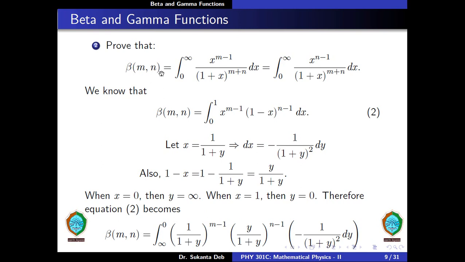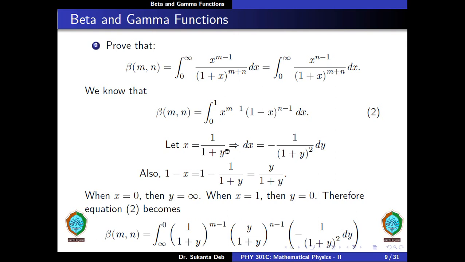Let us prove that beta of m comma n is equal to integration from 0 to infinity x to the power m minus 1 divided by 1 plus x to the power m plus n dx is equal to integration from 0 to infinity x to the power n minus 1 divided by 1 plus x to the power m plus n dx. Now we know that beta of m comma n is equal to integration from 0 to 1 x to the power m minus 1 into 1 minus x to the power n minus 1 dx. Let us put x is equal to 1 by 1 plus y. This gives us dx is equal to minus 1 by 1 plus y square dy. Also 1 minus x is equal to 1 minus 1 by 1 plus y is equal to y divided by 1 plus y.